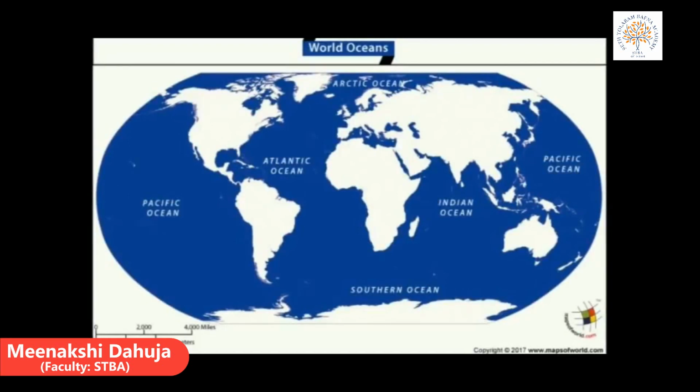Now see the third one. It is the Indian Ocean. It is the only ocean that is named after a country, India. It is below South India and extends as the Arabian Sea and the Bay of Bengal.